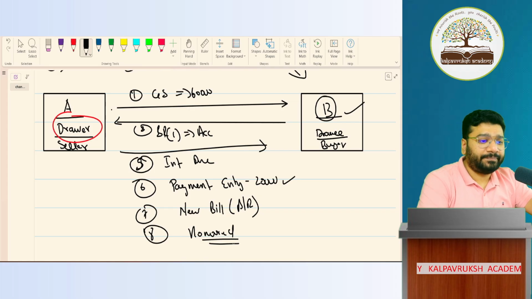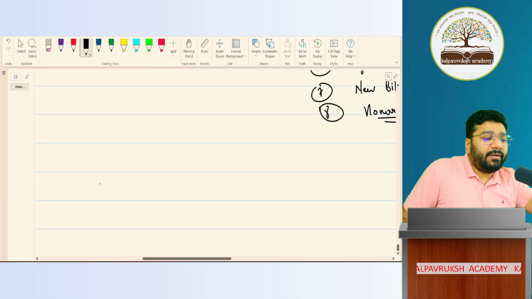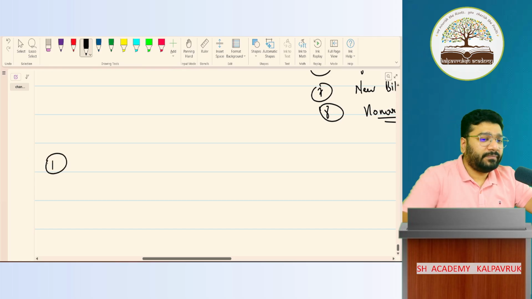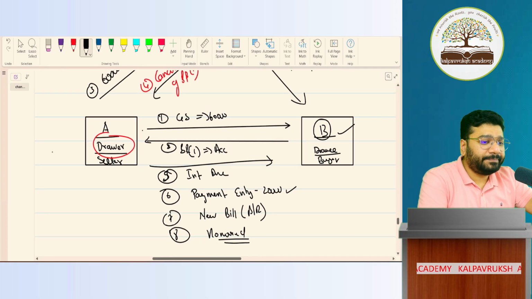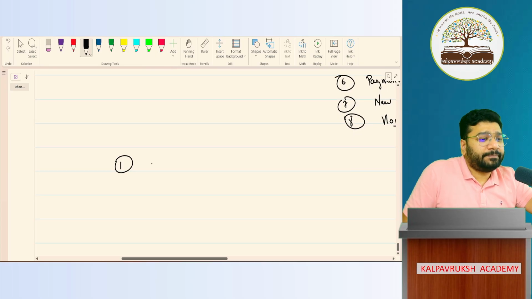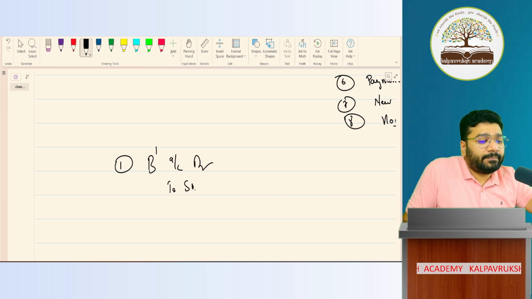Jushlin. Okay. Now, entry in the books of drawer, that is seller. What entry? First, sale entry. Everyone noted the diagram, no? All of you noted, no? Great. Now, entry for sale. Debtor to sale. Debtor is B. B account debit to sale, which is 60,000 and 60,000.